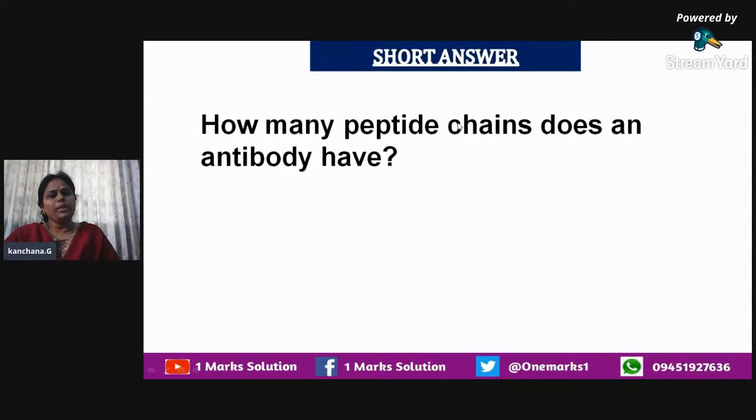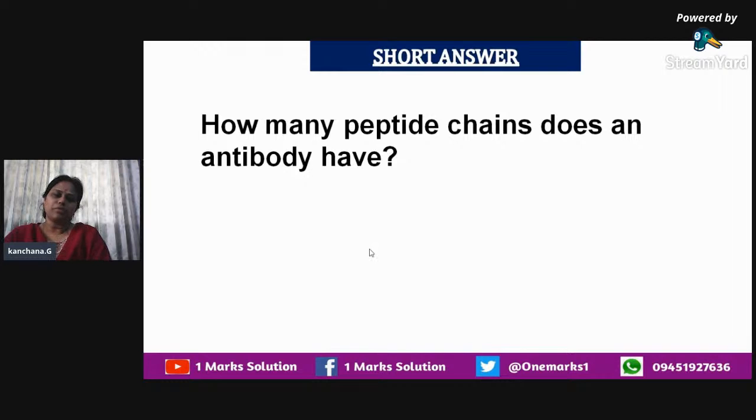Then, how many peptide chains does an antibody have? To answer this short answer, you have to be well acquainted with the facts of the antibody. You have to recollect the structure that you have practiced for the antibody. What are the various kinds of chains present in an antibody? What are the names designated to those chains?